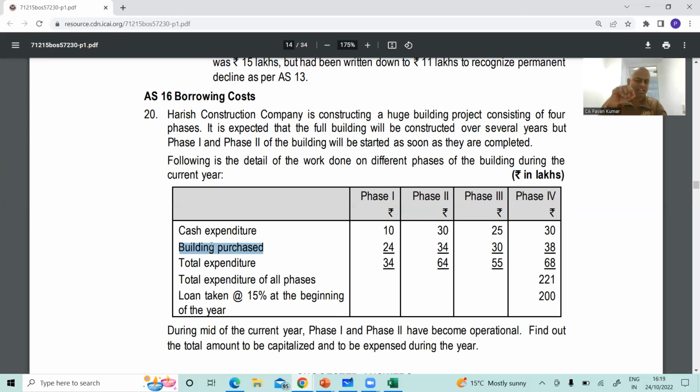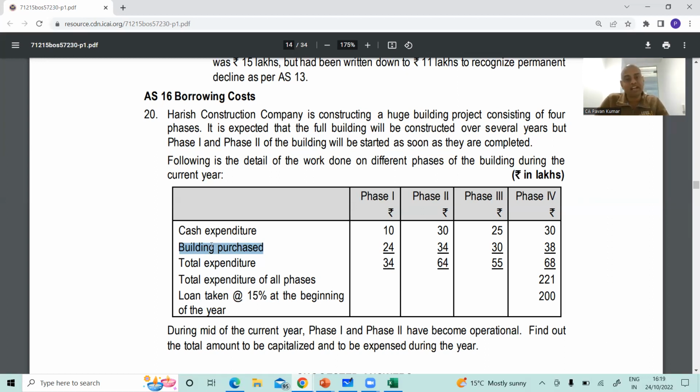Technically speaking, if you purchase an asset, it cannot be a qualifying asset. For example, I purchased a building. When I purchase a building, even if I borrow money, the interest cost I'm paying to the bank on any loan cannot be capitalized.